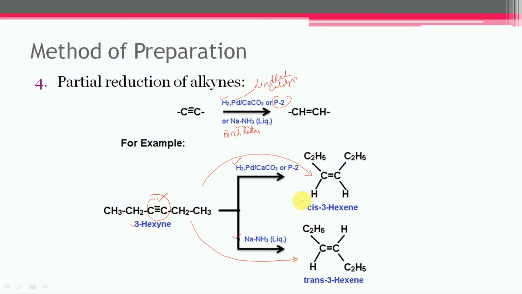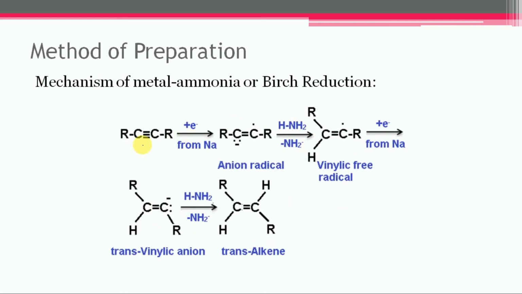So let us consider the mechanism of metal ammonia or Birch reduction. In the first step, this pi bond from the carbon-carbon triple bond will shift toward carbon, and this carbon will acquire negative charge with 2 electrons, and at the same time an electron is added to this carbon from sodium.